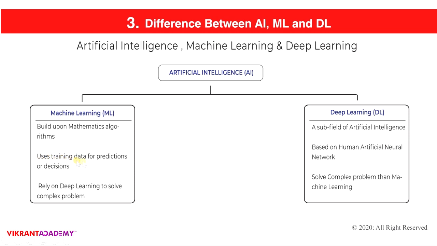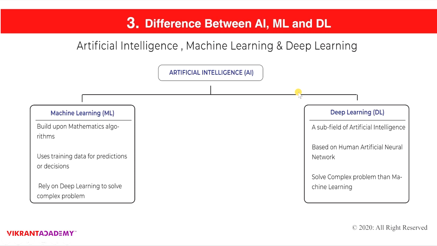It uses training data for predictions and decisions. Training data is a set of predefined data which has been fed to the artificial intelligence. Then machine learning relies on deep learning because there are certain problems that a machine learning model cannot solve, and these are then solved by the deep learning model.